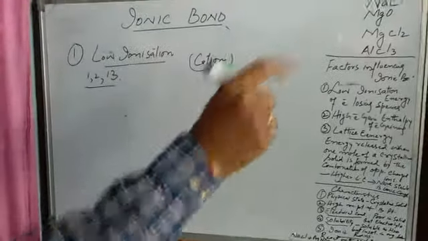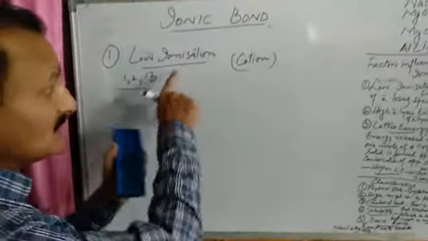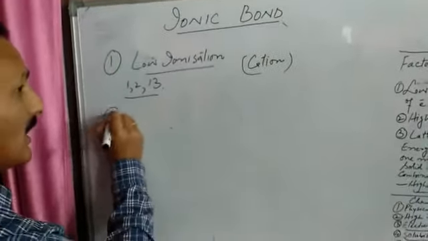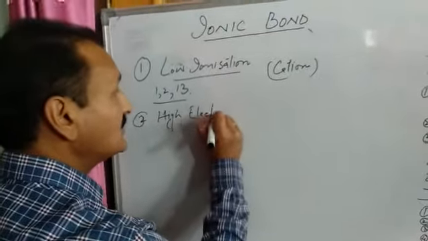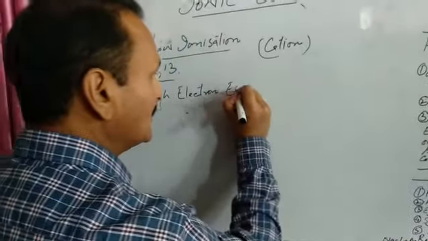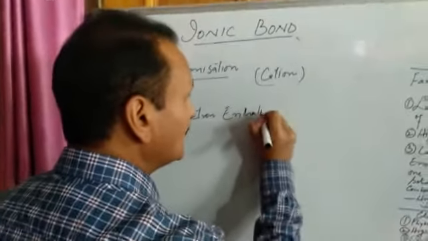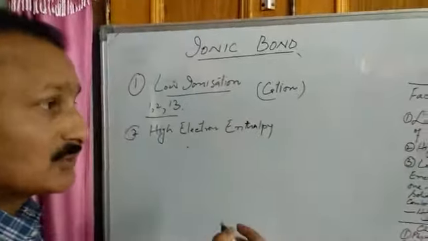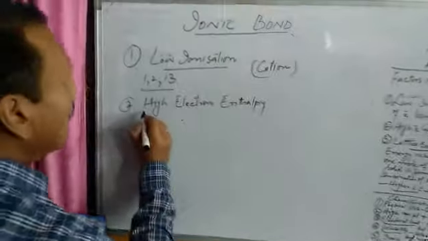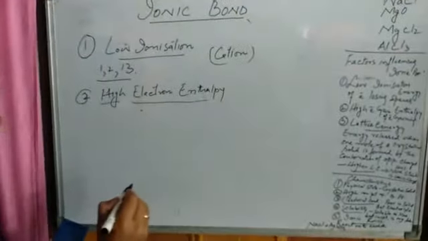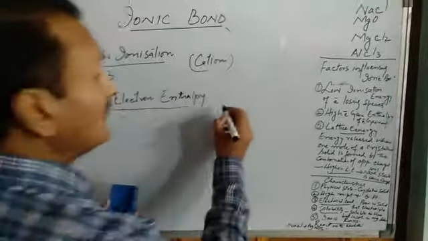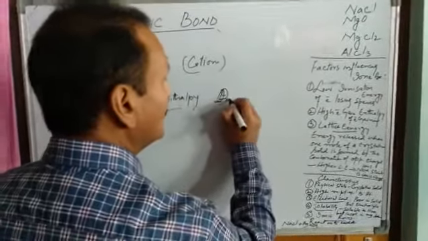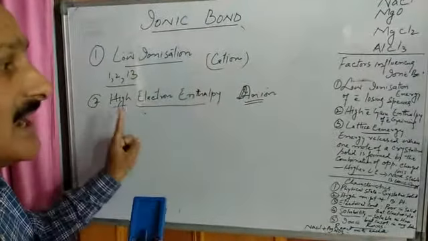Then those atoms which have to gain electrons, which have to accept electrons, they should have high electron gain enthalpy. Now what is this enthalpy? Enthalpy means energy. This is the energy released by the atoms of elements so that they can accept an electron. Higher the electron gain enthalpy, higher will be the probability of forming anion. So for anion formation, the atoms of elements should have high electron gain enthalpy.